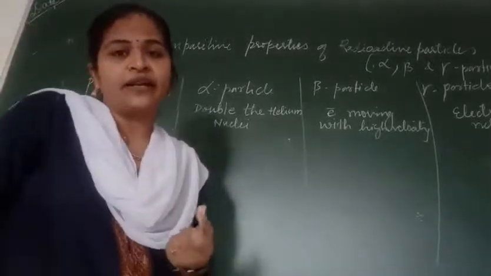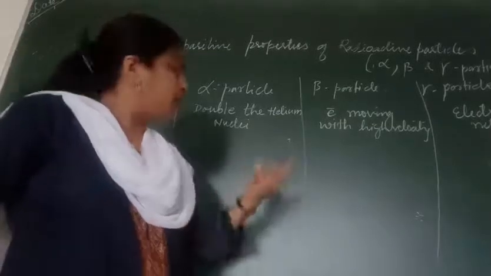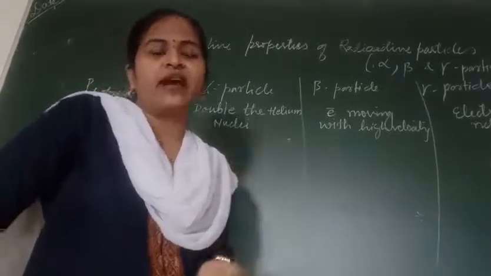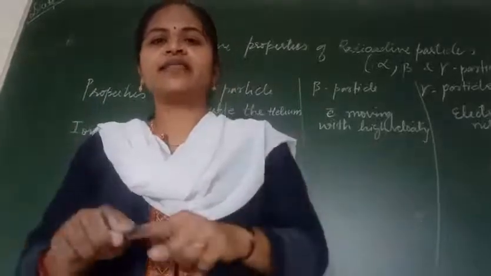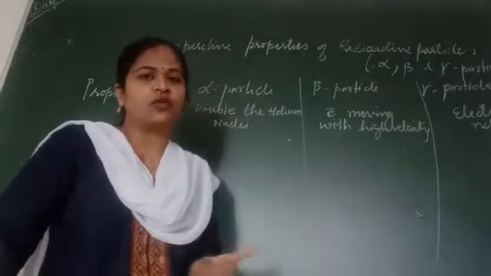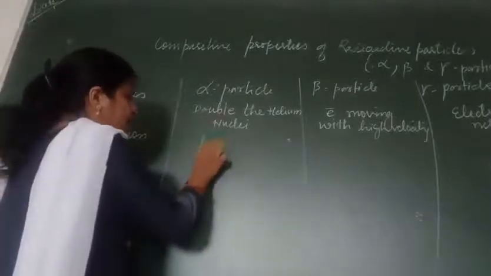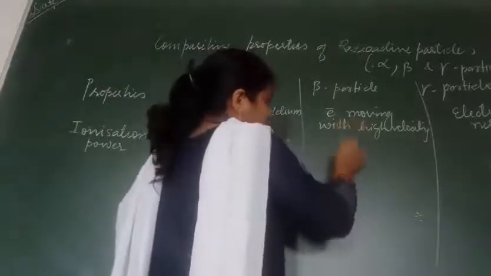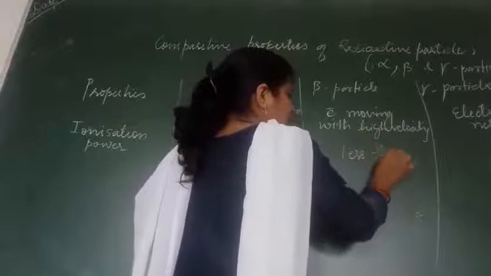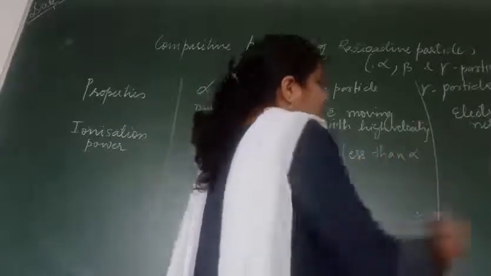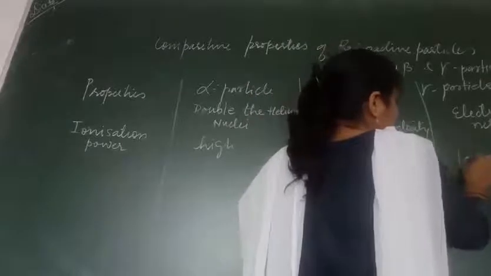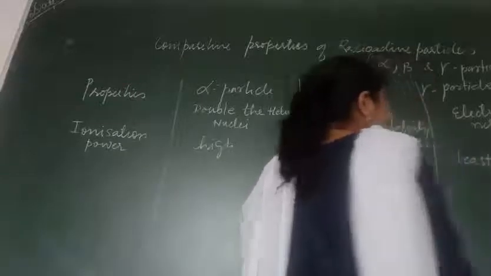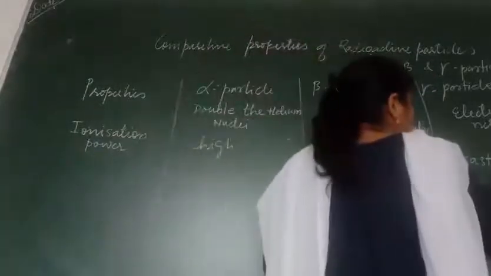Ionization power of alpha particle. The alpha particle, we have said, has a high charge, so therefore its ionization power will be more. That means when an alpha particle passes through a gas, it ionizes all the gas which is present there. So the alpha particle will have a high ionization power, whereas the beta particle will have less than the alpha particle, and the gamma ray will show the least ionization power.